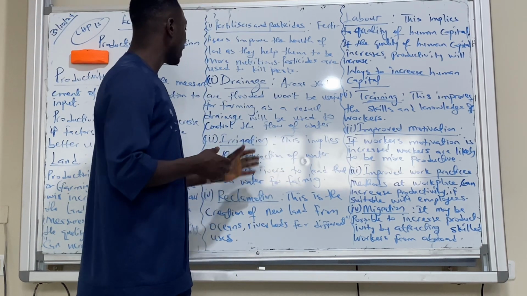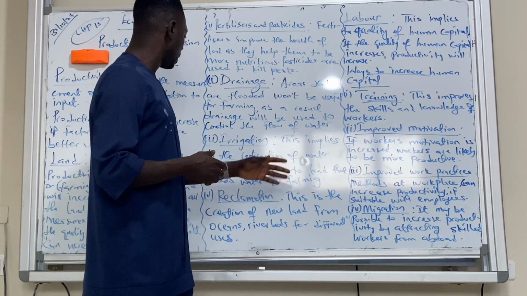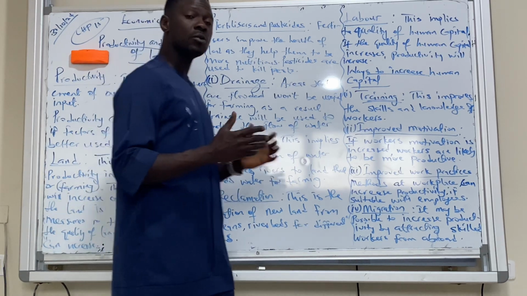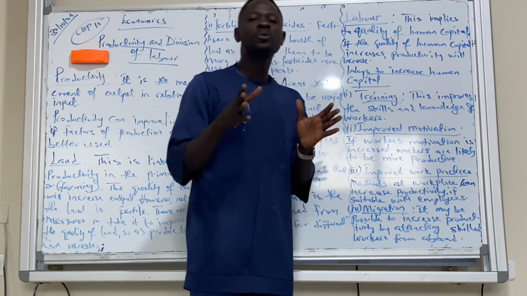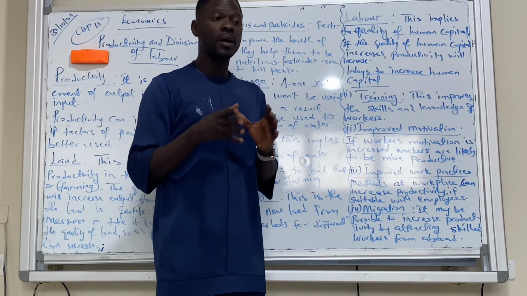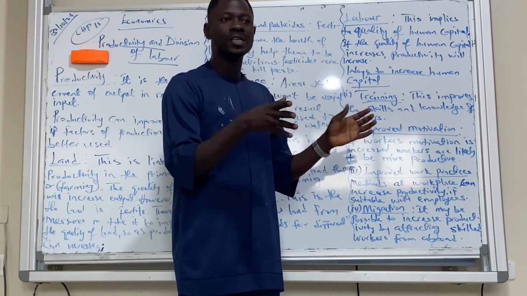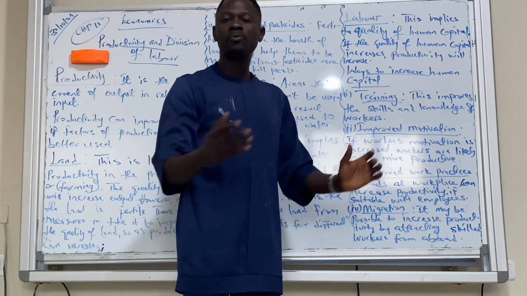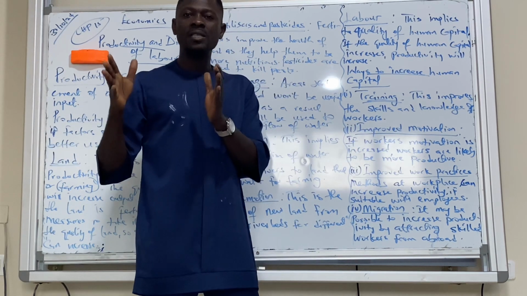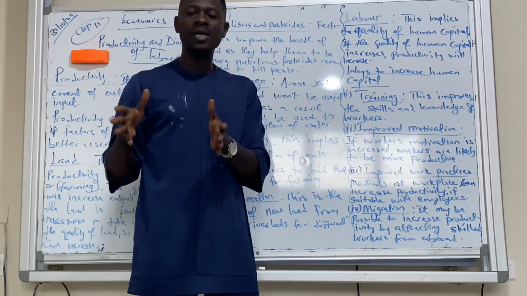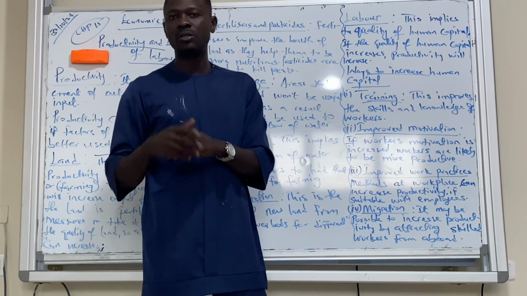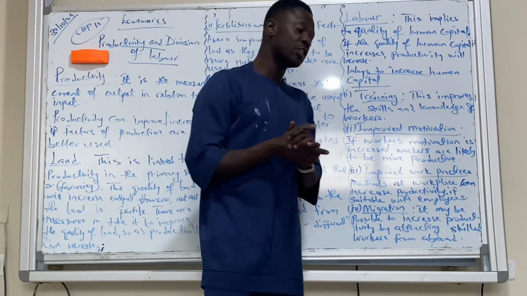The third one is irrigation. This implies the redirection of water from lakes and rivers to land that needs water for farming. So irrigation also increases productivity. When we talk about irrigation, we're talking about the redirection of water from where we have it in abundance to probably the desert or places that need water for the plants for agricultural processes of production. So that's what irrigation is.